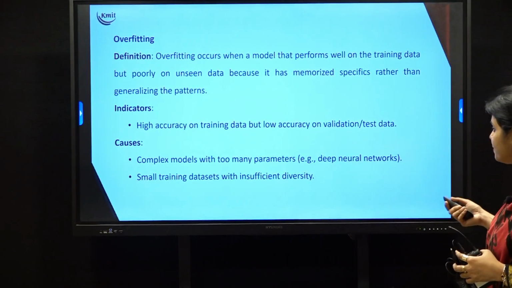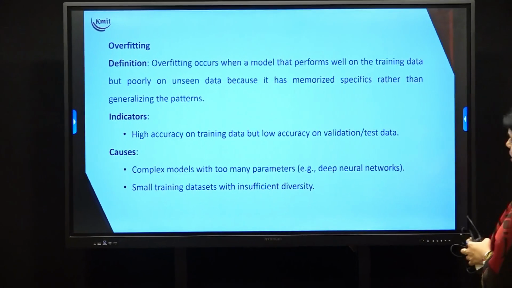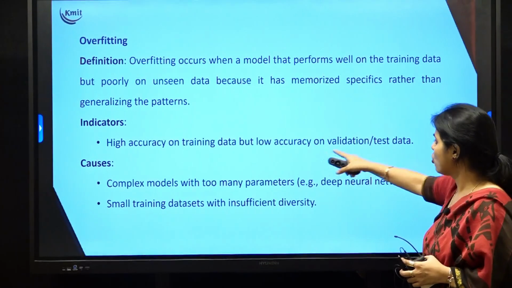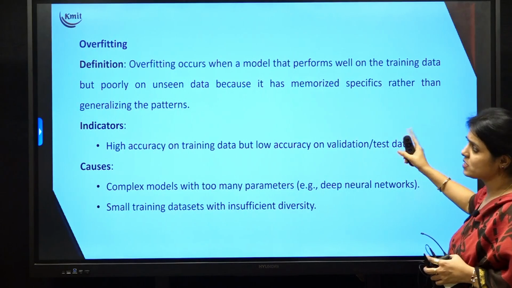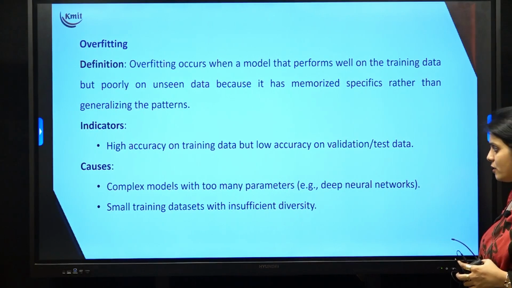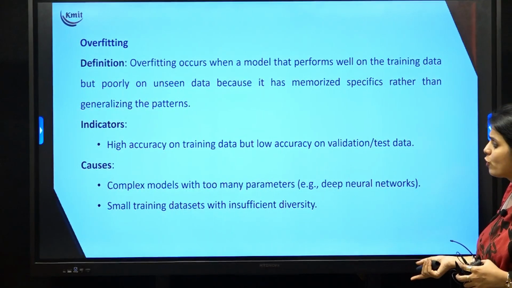When you have very high accuracy on training data but low accuracy on validation or test data, we say that the model is overfitted. So what is the reason for overfitting?